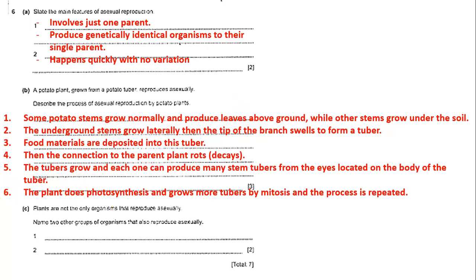Plants are not the only organisms that reproduce asexually. Name two other groups of organisms that also reproduce asexually. Now you can mention bacteria and fungi.